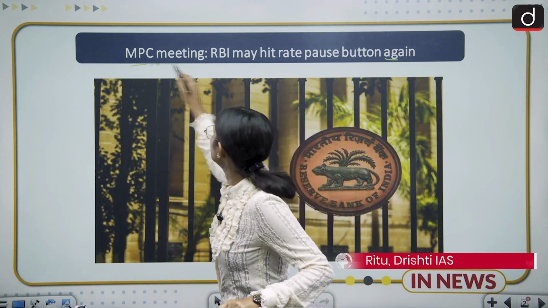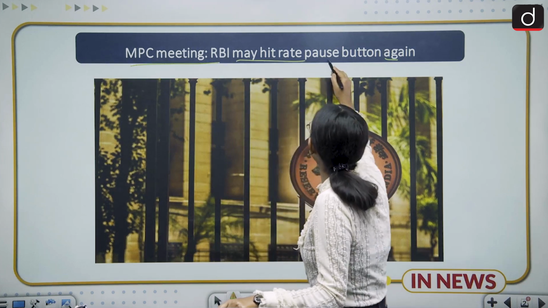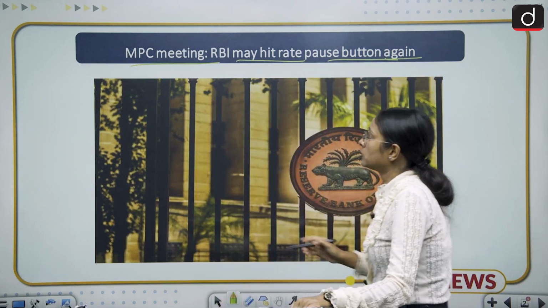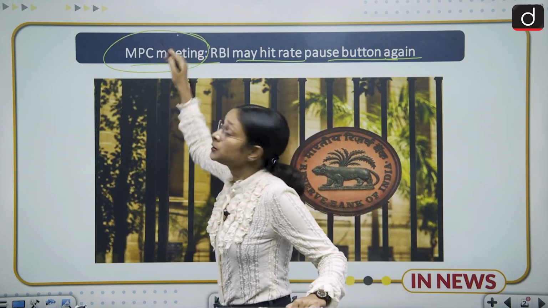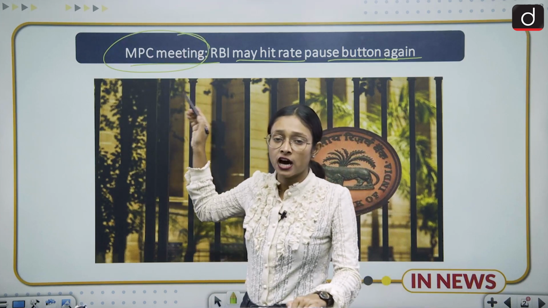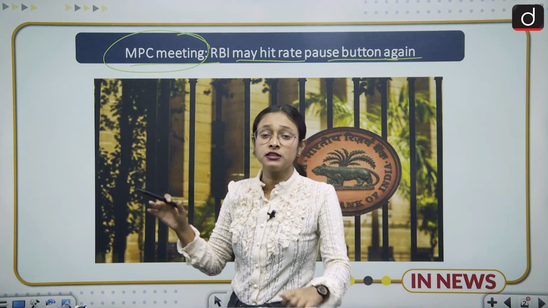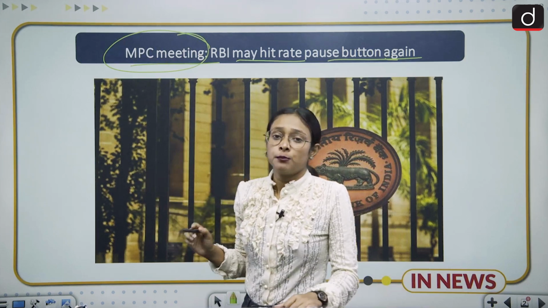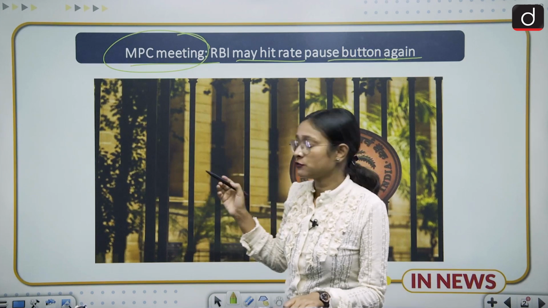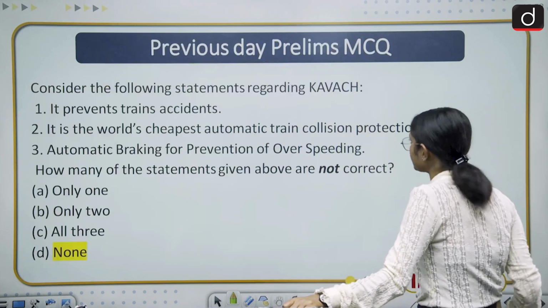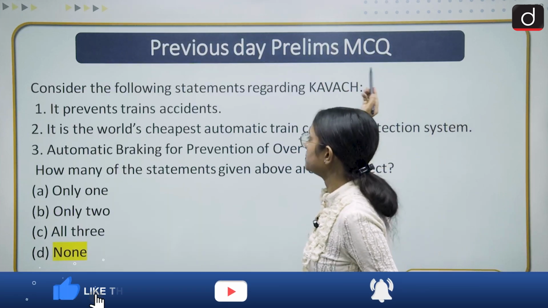I am Ritu and today we are going to discuss a very important topic, which is the MPC meeting. RBI may hit the red pause button again. So what is this MPC meeting? This is the Monetary Policy Committee meeting of RBI, which is going to be held between 6th June to 8th June. Before moving to the points of discussion, first of all we will discuss the previous day's prelims MCQ.